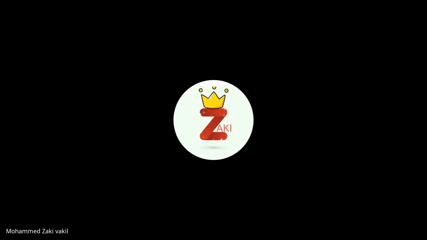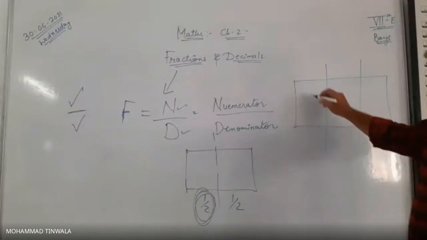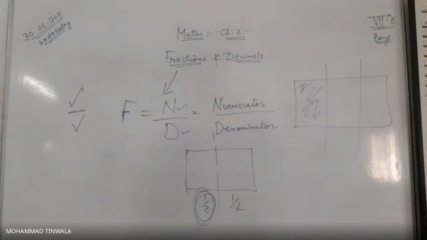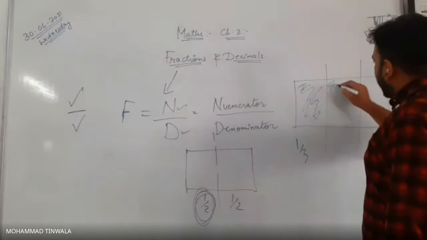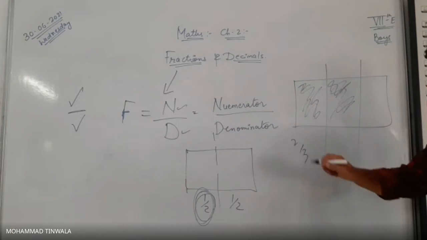If I have one diagram like this, with three parts given, and I use just one part, what will be the fraction? 1 upon 3. If I use both the parts, 2 upon 3. Very good.